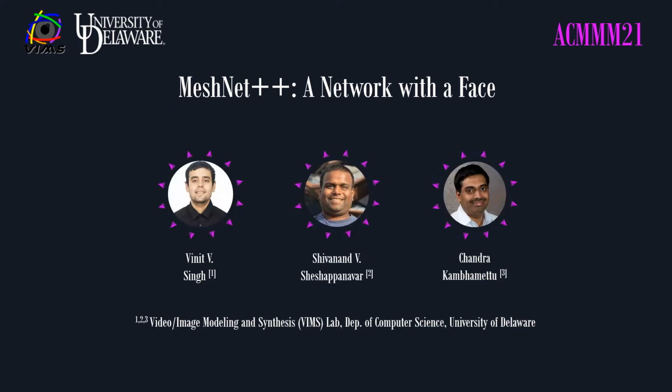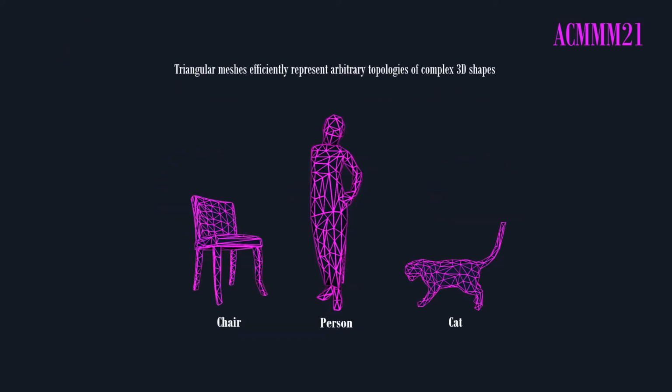We present MeshNet++, a network with a face. Triangular meshes are popular in multimedia applications. They provide a natural delineation of complex 3D shapes. Flat surfaces can be represented with a few larger triangles, and many smaller triangles can portray intricate regions.